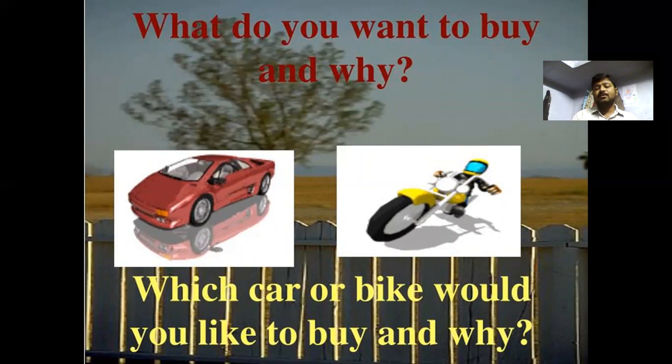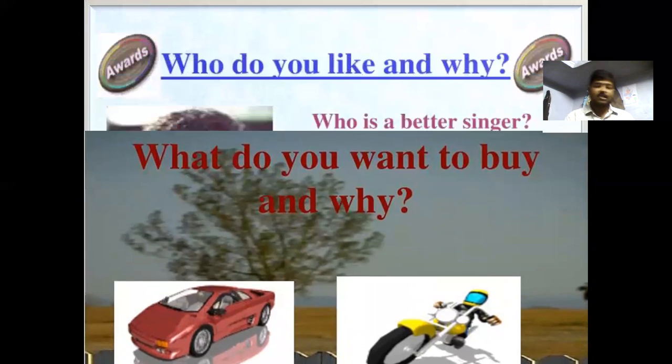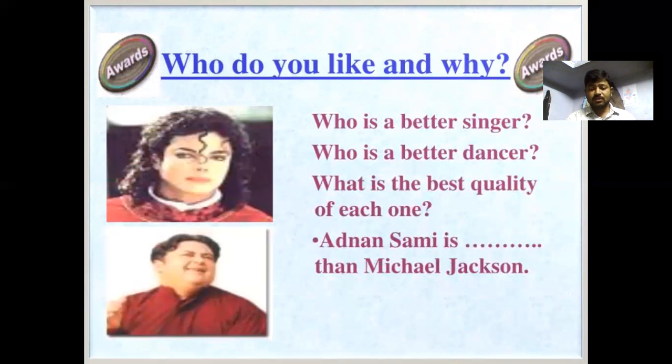And you can make comparative sentences which you can see on the screen. Which car or bike would you like to buy and why? So you have to give some reasons. Which one is better and which one is not better for you, and who is a better singer and why do you like him, and who is a better dancer. You can make the comparisons, and what is the best quality in each. And Adnan Sami is more popular than Michael Jackson. It means Adnan Sami is less popular than Michael Jackson about singing songs.